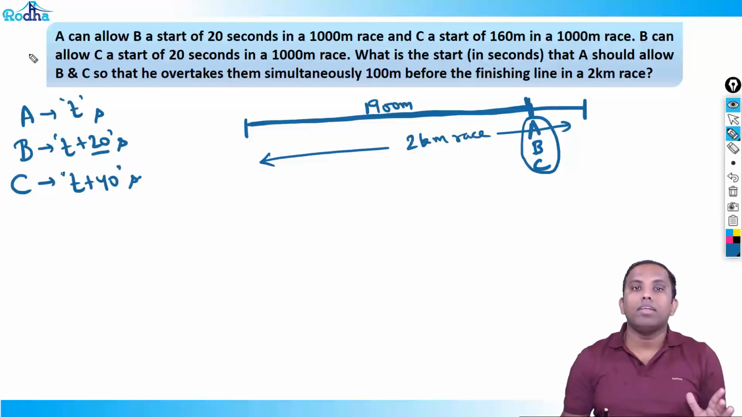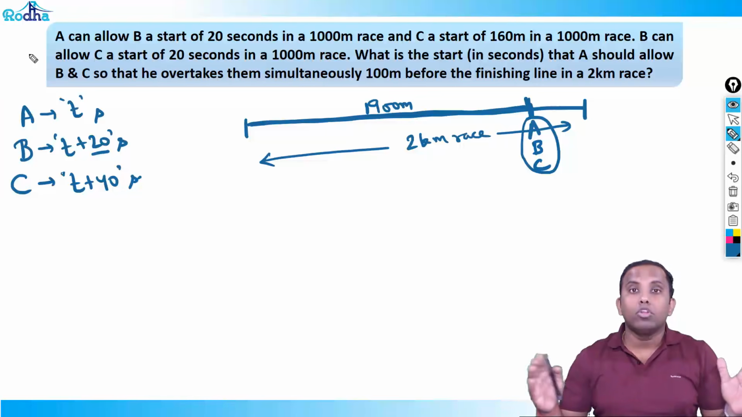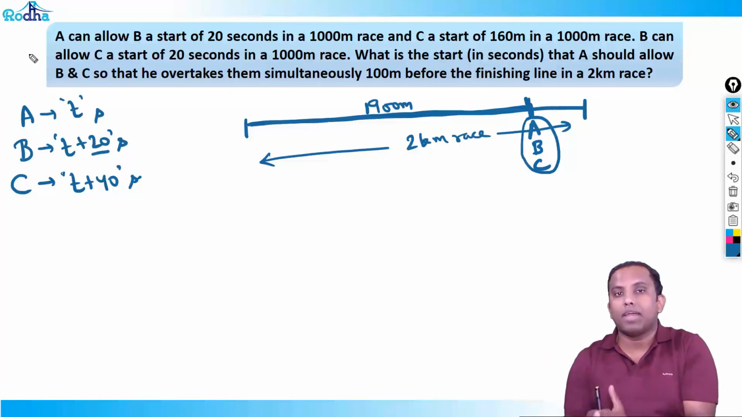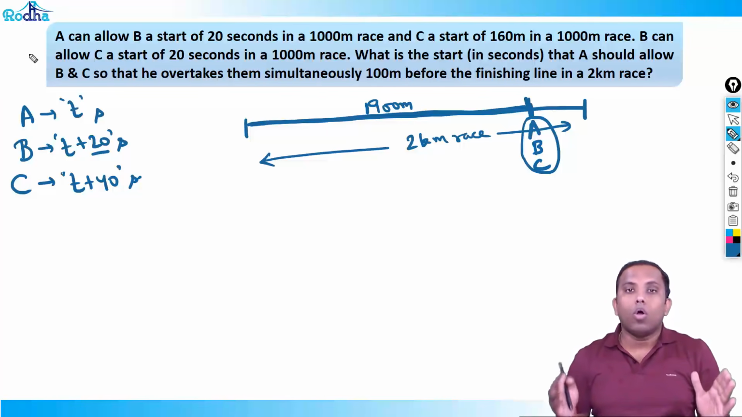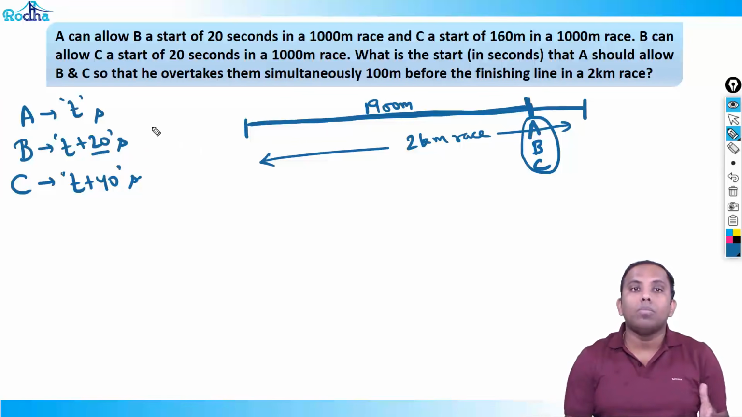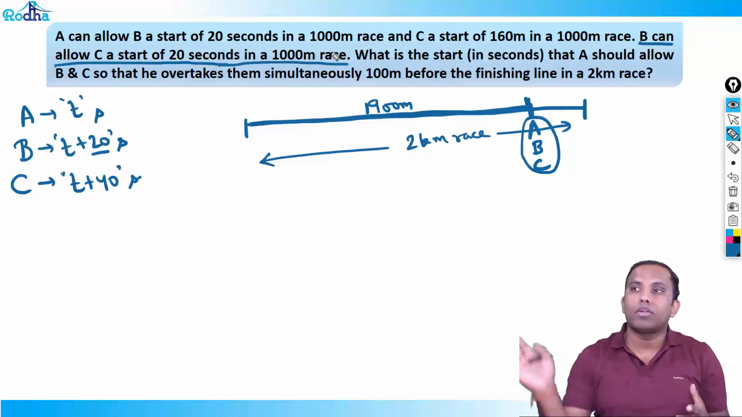So A can maximum allow a time of 20 seconds, right? That means if A can allow B a start of 20 seconds, both will reach the finishing line at the same time. So both will complete the race at the same time. Okay. Similarly, B can allow C a start of 20 seconds in a 1000 meter race, right? That means B can allow maximum C to run for 30 seconds, right?